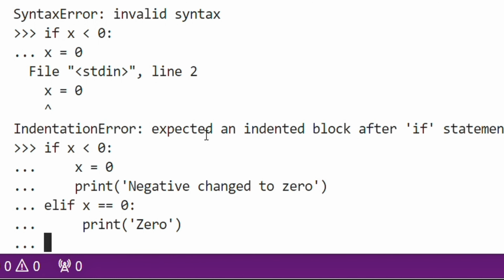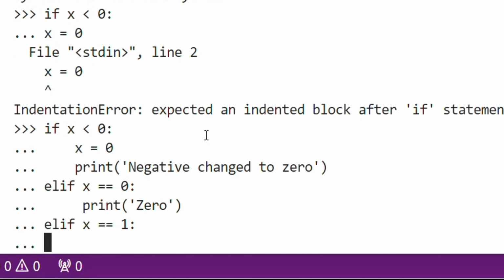And again we write elif x is equal to 1. That was the condition for x is equal to 0. What about x is equal to 1? If it is x is equal to 1, then it should print "Single", right?